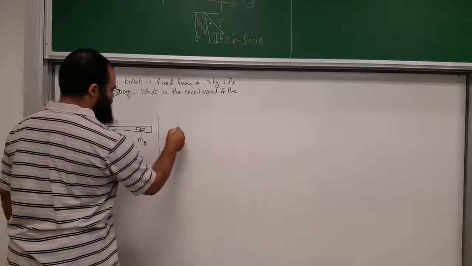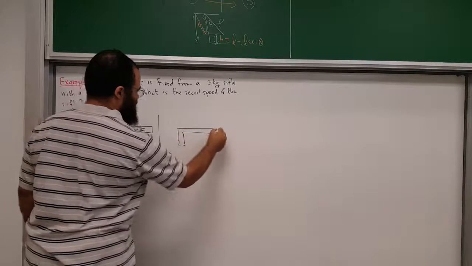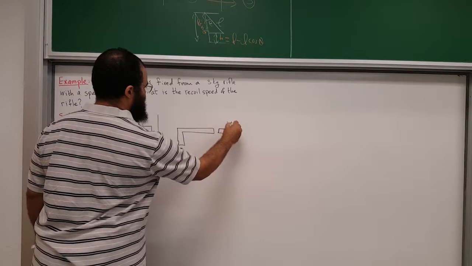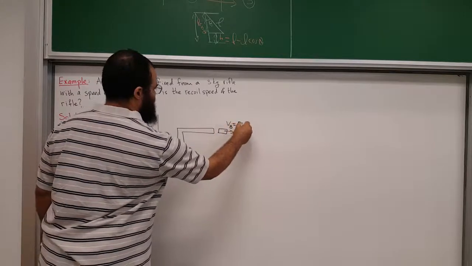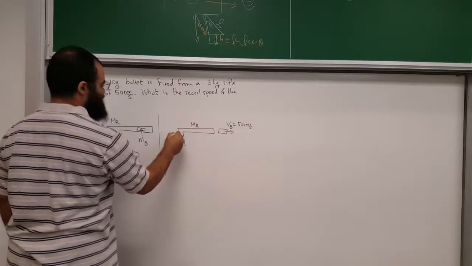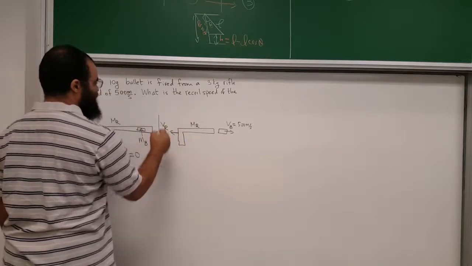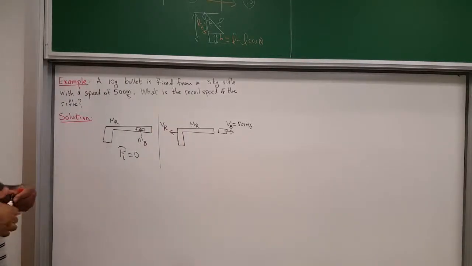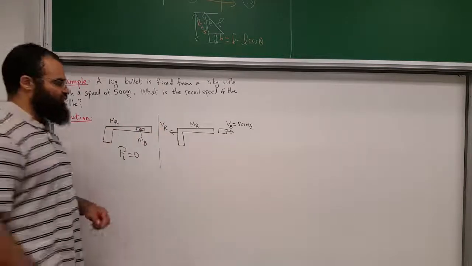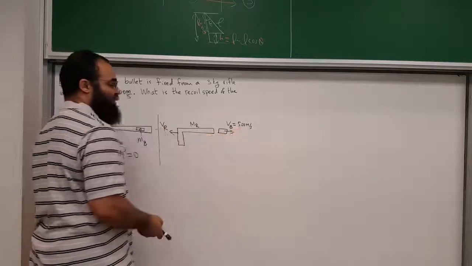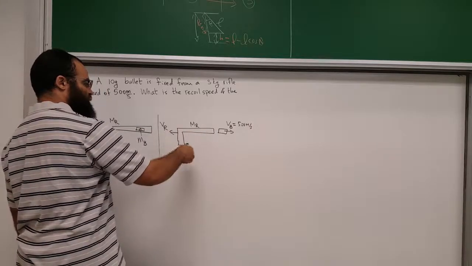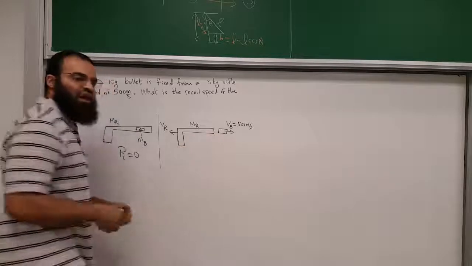And then afterwards, here's your rifle, here's your bullet. The bullet is moving this way at some speed. The bullet, in our case, is 500 meters per second. And the rifle, with the mass of the rifle, has to recoil back at a speed of V rifle. Think about why it has to recoil back. The total momentum before was zero, so the total momentum after has to also be zero. If the bullet is moving to the right, that's momentum to the right, and it's positive. The rifle has to go to the left, so that when you add negative momentum plus positive momentum, they add up to zero.